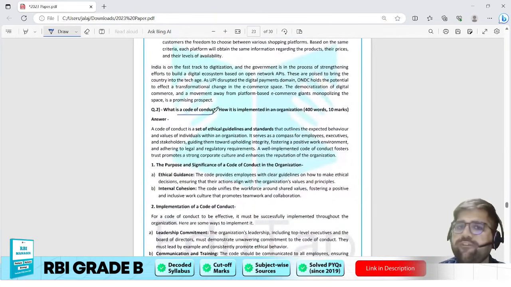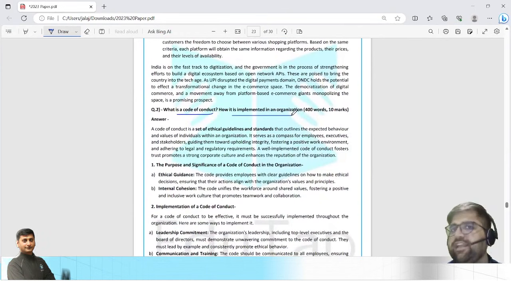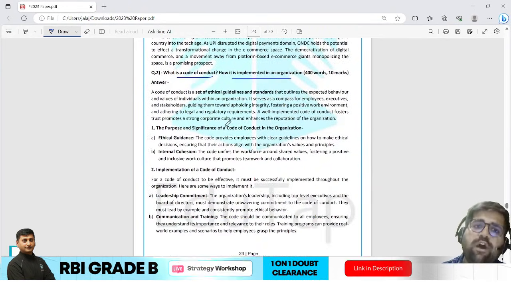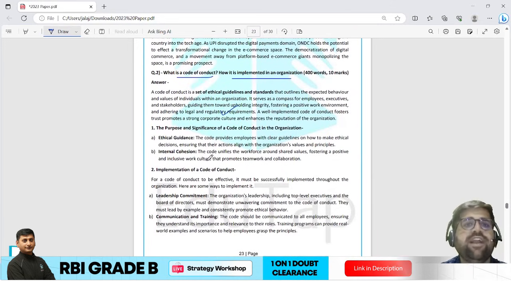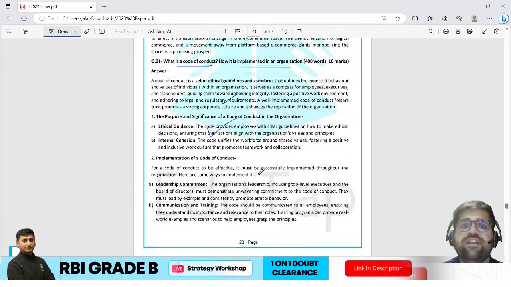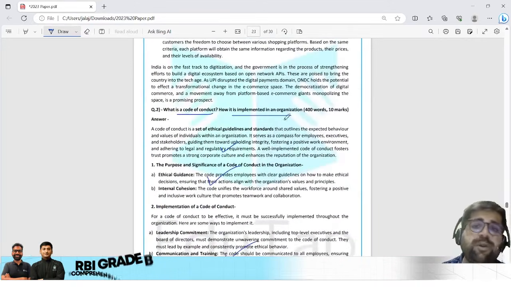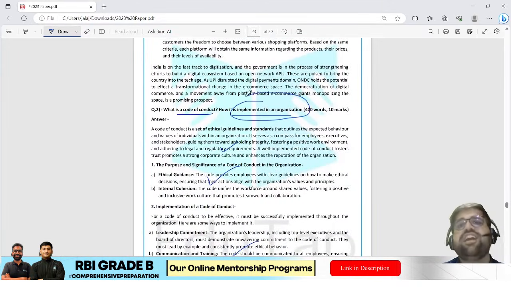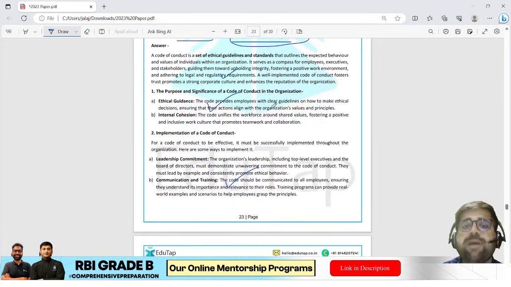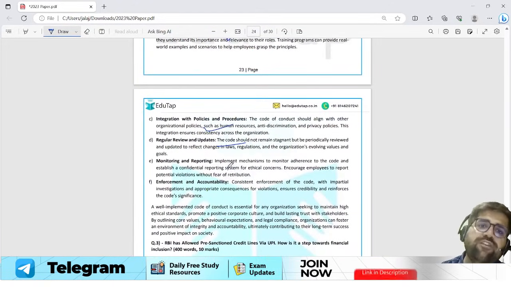Question number 2, code of conduct. This I have already discussed, taken from your chapter on ethics. Now, what is code of conduct? First, you have to define it. What is the purpose and significance of it? How it will be implemented, because implementation in the organization has been asked. So this becomes the main part of your body, right? So you have to give different points.